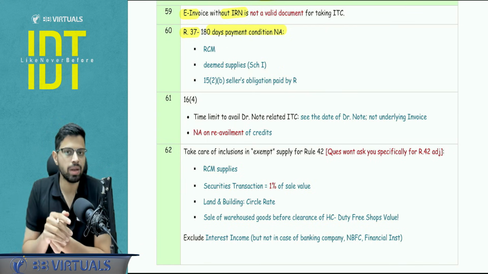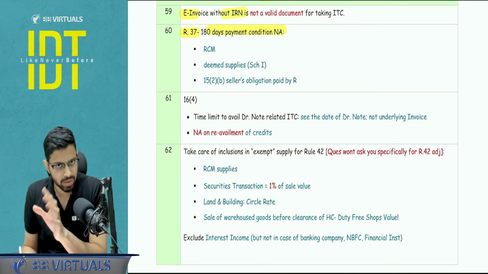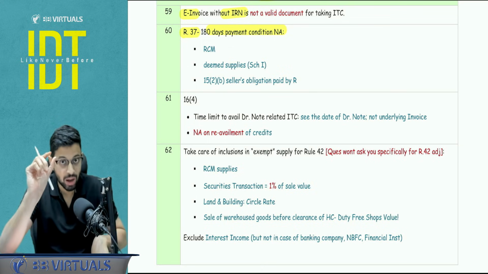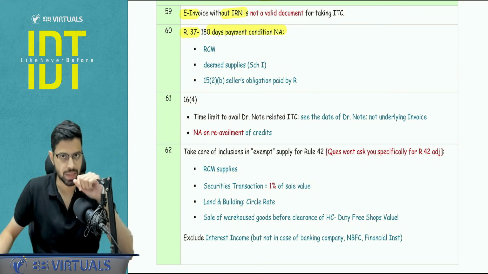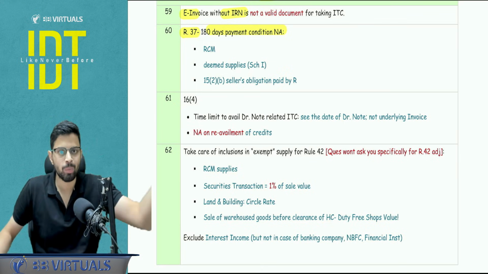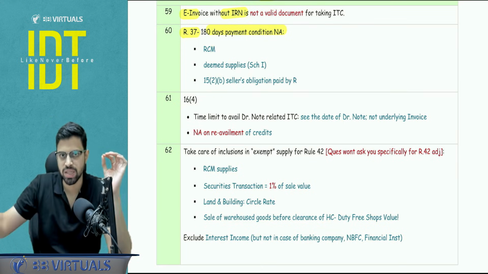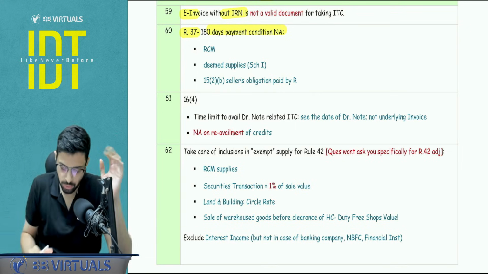Now this is not applicable in 3 cases, right? One is RCM supplies, second is deemed supply under Schedule 1, because there is no consideration, and third, with respect to the valuation part, which is with respect to 15(2)(b), that is the supplier's obligation paid by the recipient. So he has already paid, so he's not going to pay it again to the supplier. So in these 3 cases, you are not going to apply this condition. It will be stated in the question. So please be attentive, there will be no reversal for this amount.